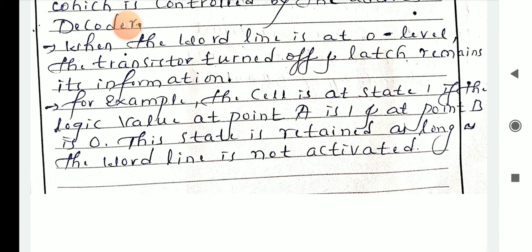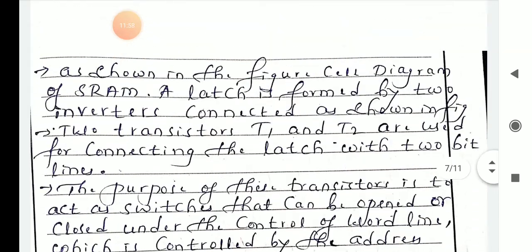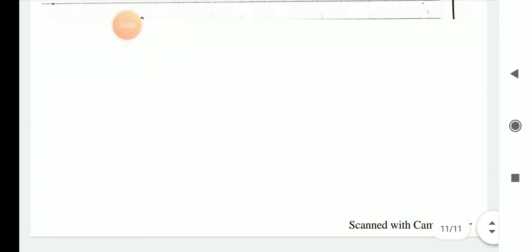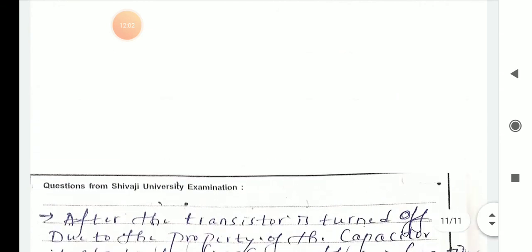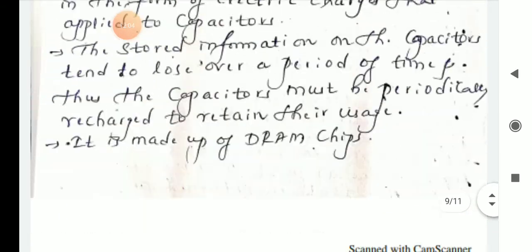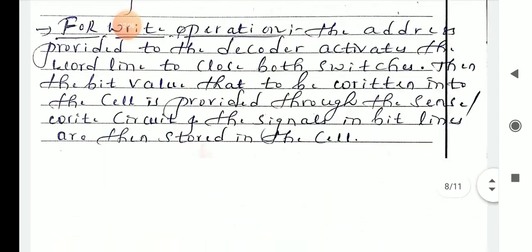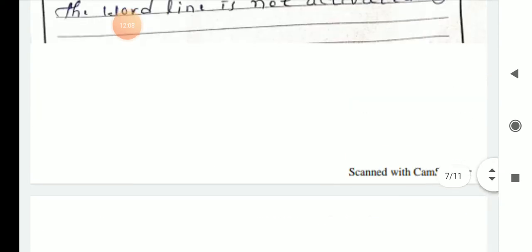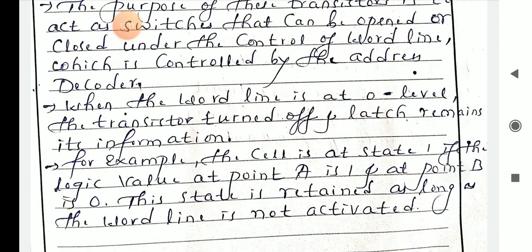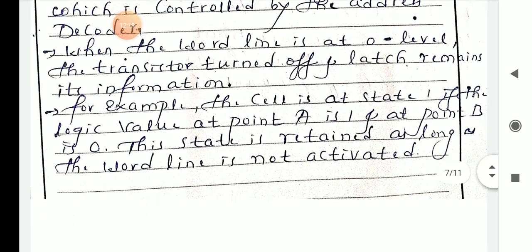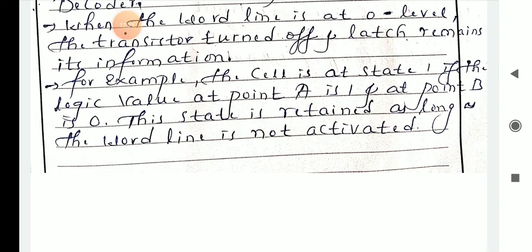If the logic value at point A is 1 and at point B is 0, this state is retained as long as the word line is not activated. So the condition you can take is A equal to 1 and B equal to 0.